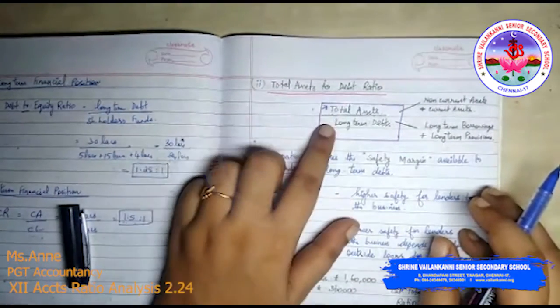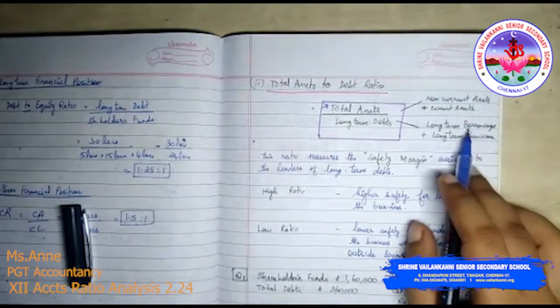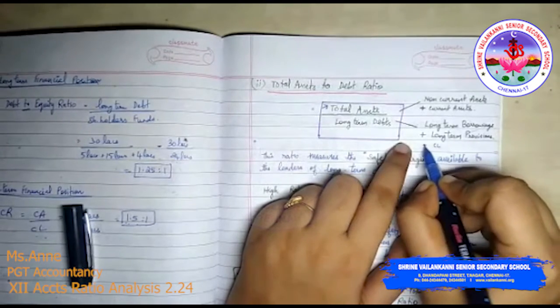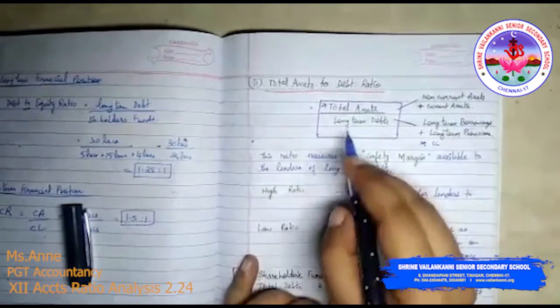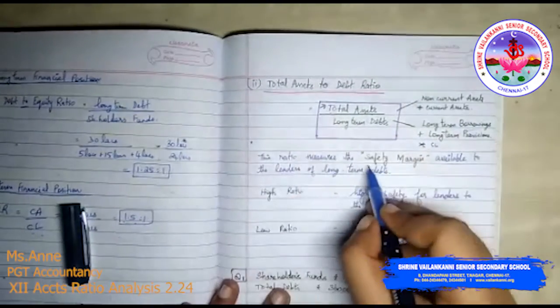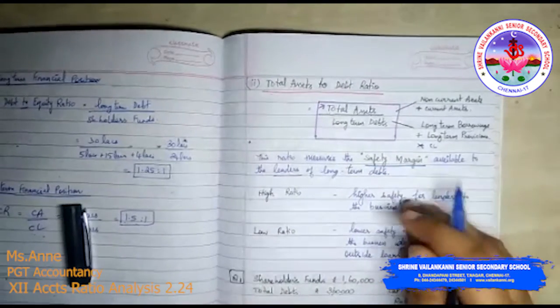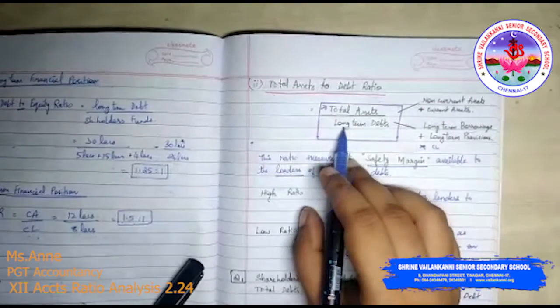Long term debts means long term borrowings plus long term provisions. Note that the current liabilities are not there, but here current assets are there. So it is only long term debts. So this ratio measures the safety margin available for lenders of long term debts. So it is a relationship between total assets and long term debts.